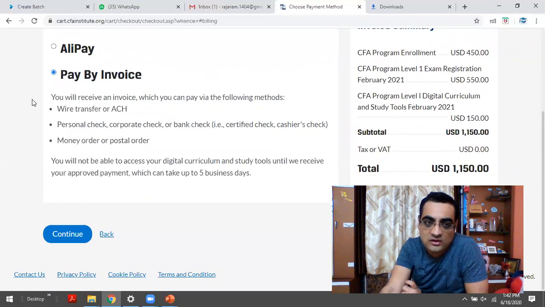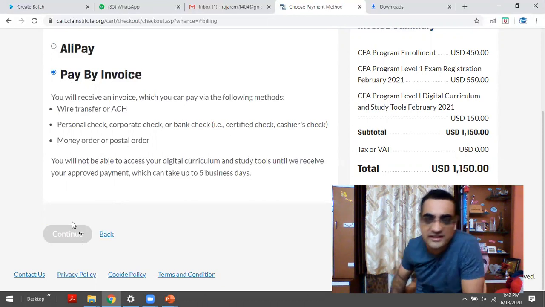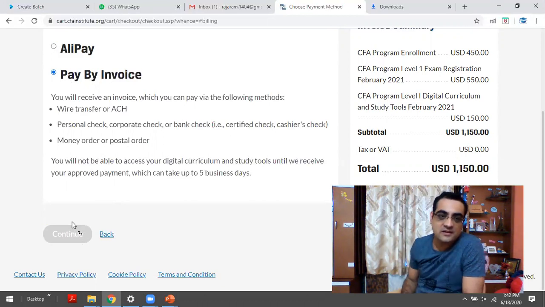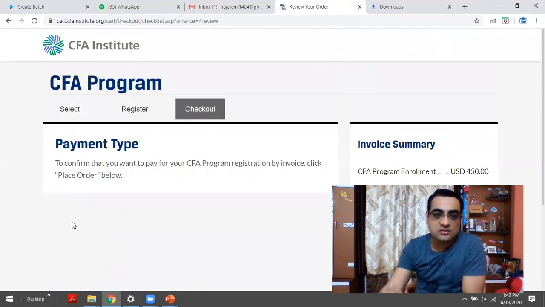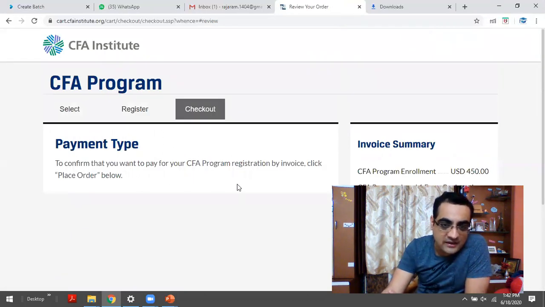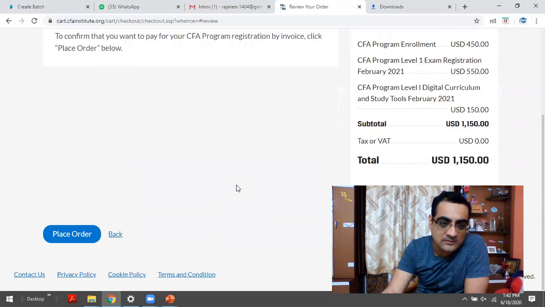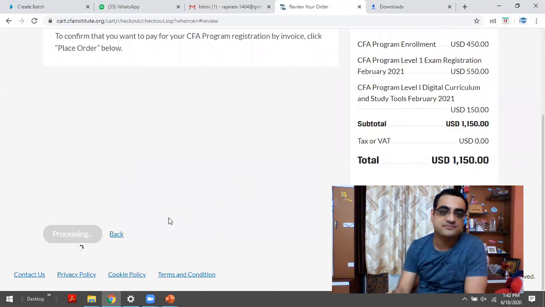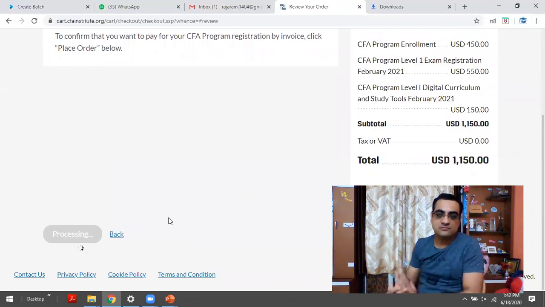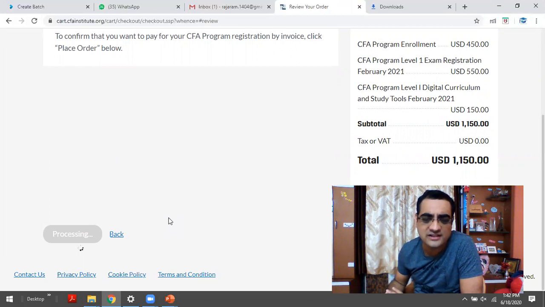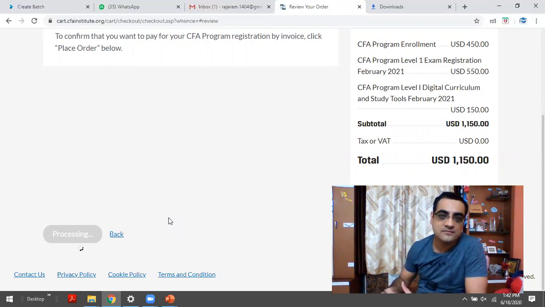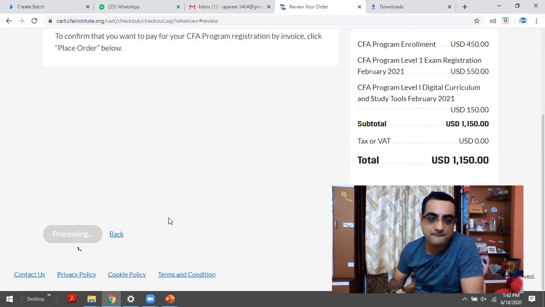Let's see what to do in case of a wired invoice. I'm going to click on wired invoice, pay by invoice, and click continue. I'll explain what that is. Let the invoice come. To confirm that you want to pay by invoice, click place order below. So I'm going to click on place order. Wired invoice, I love the wired invoice. I'll tell you the reason why. Let the invoice get generated.